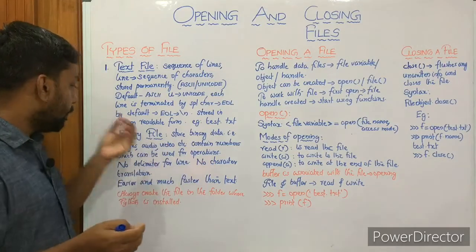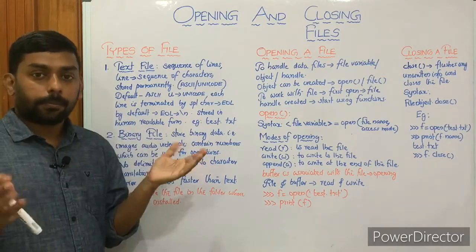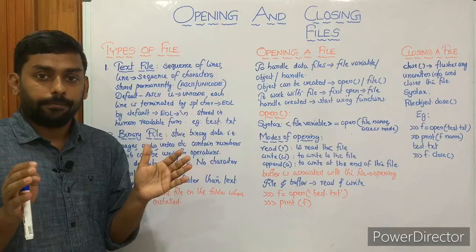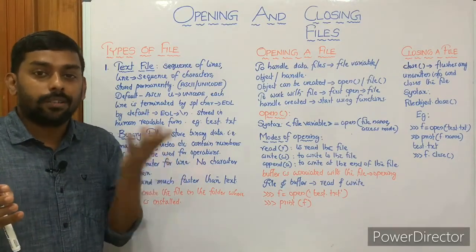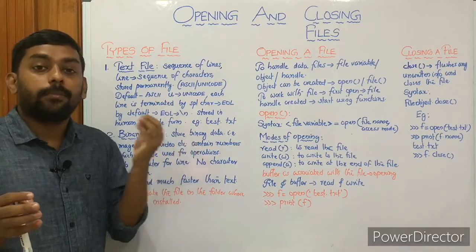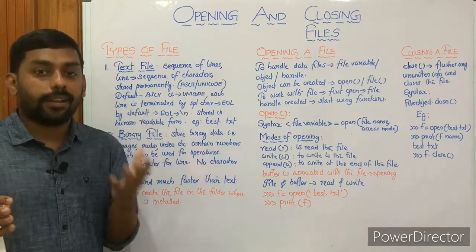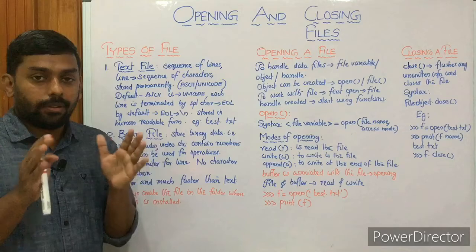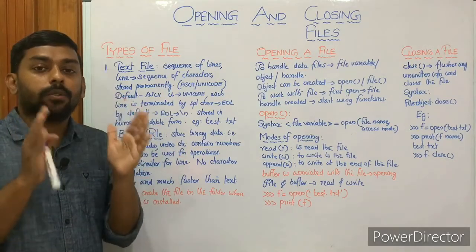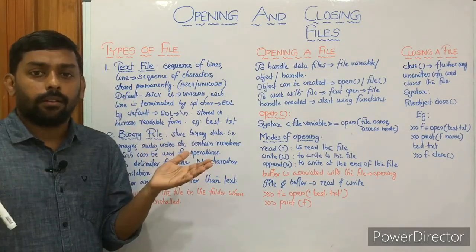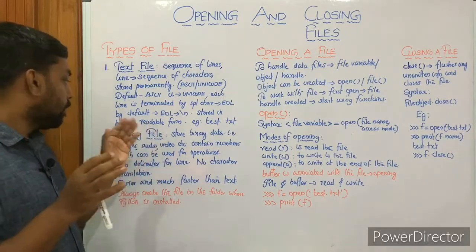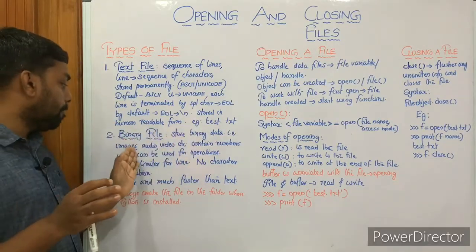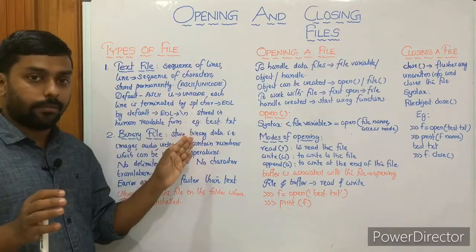The second type of file is the binary file. You know the meaning of binary. Binary means a combination of ones and zeros, right? So a binary file is mainly used to store binary data. Which are the binary data? Audio files, video files, some other graphic files, right? So it stores binary data, that is images, audio, video, etc.